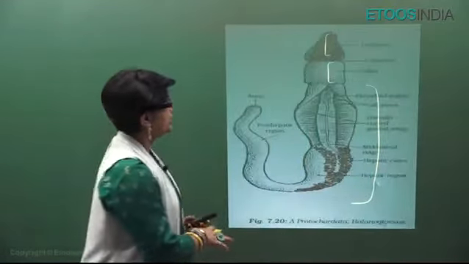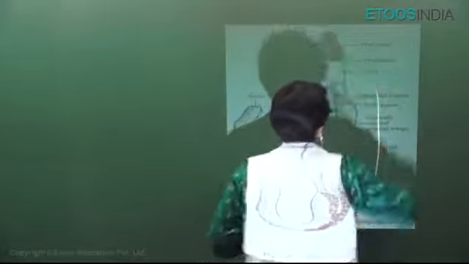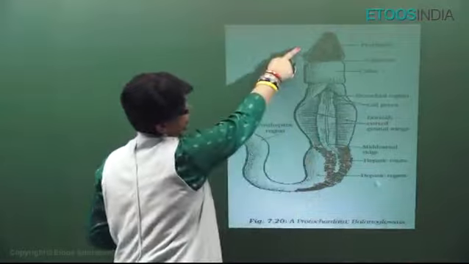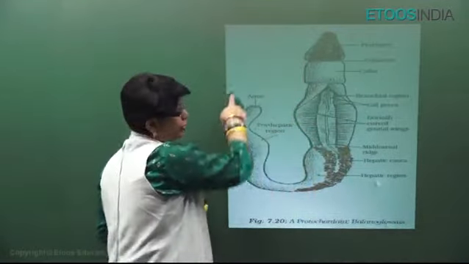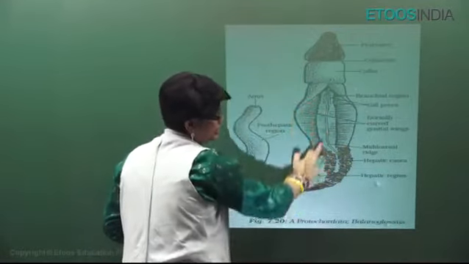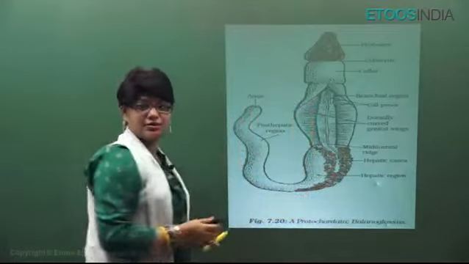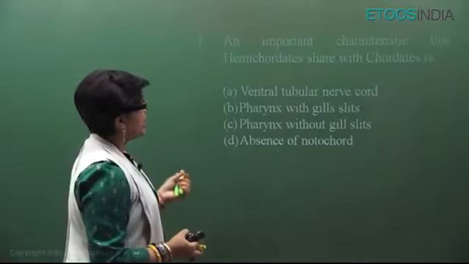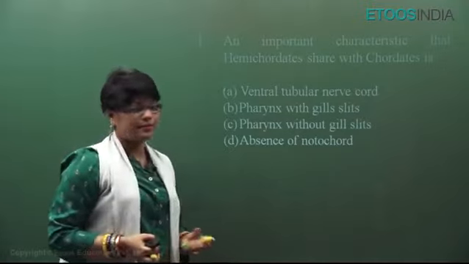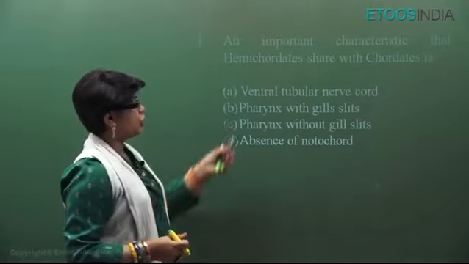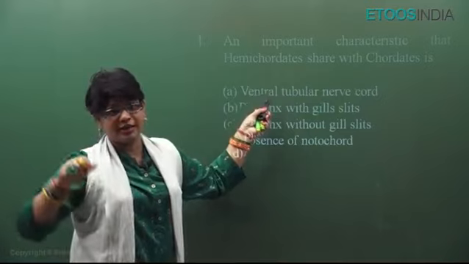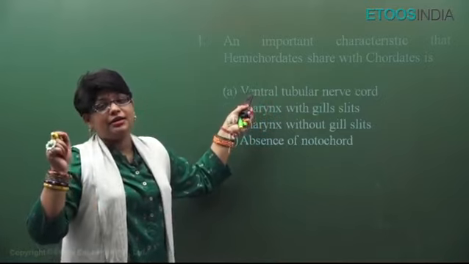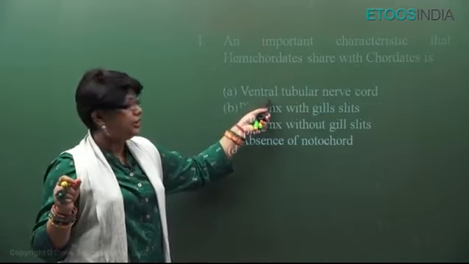Alright. So this is the diagram. This is not from NCERT. The earlier one was from NCERT. So they have a proboscis, collar. This is the whole trunk. They have branchial gills and they have this anus. Alright. Now, an important characteristic that hemichordates share with chordates is the ventral tubular nerve cord. Students, all non-chordates have a ventral, double and solid nerve cord.